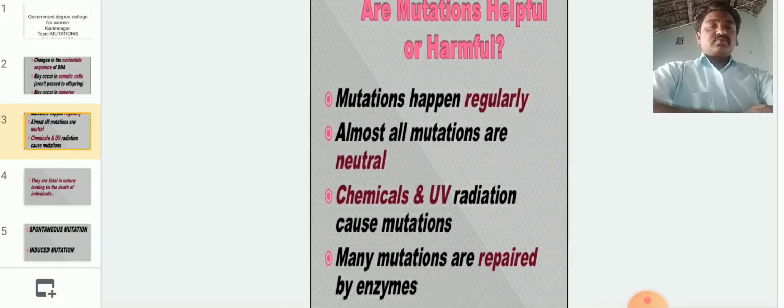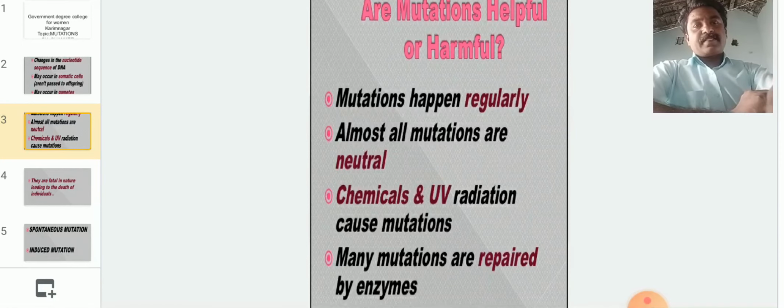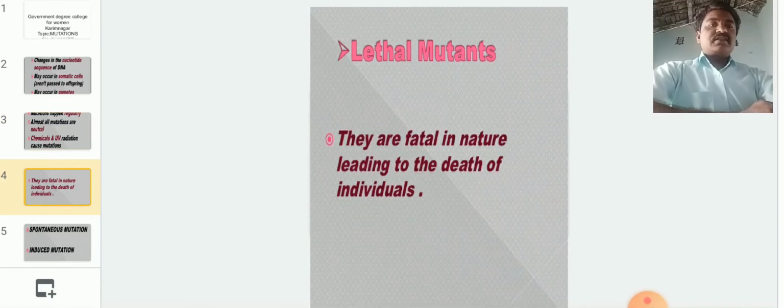Some nitrogen base pairs are removed. DNA polymerase 3 is the enzyme involved in DNA repairing. This type of situation regularly occurs in day-to-day life.